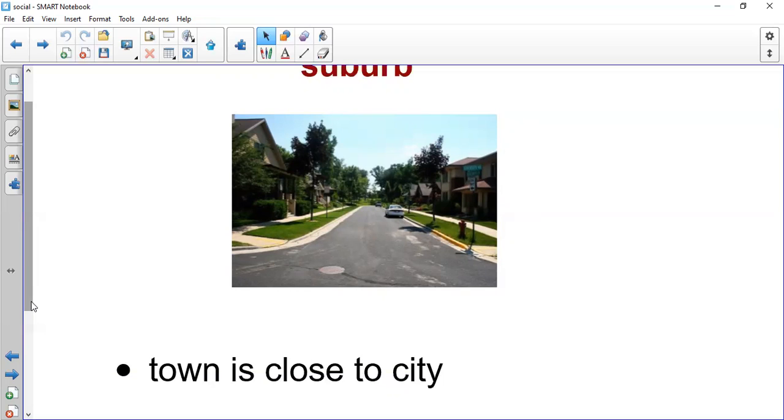So suburb, town close to a city. One more time. Suburb, town close to a city. I wish that you understood the difference between these three types of communities because they are very important and I want you to be able to differentiate between the three types of communities.